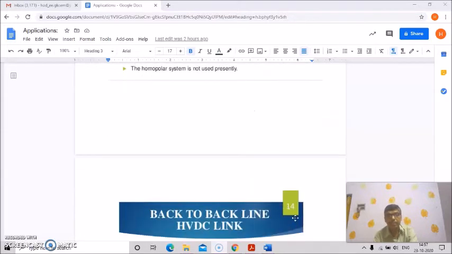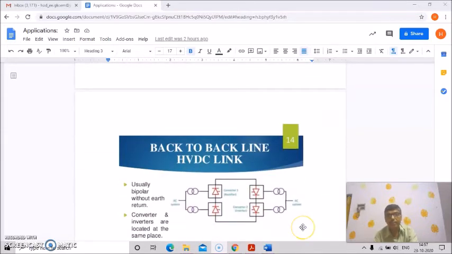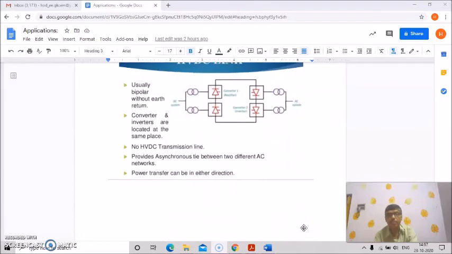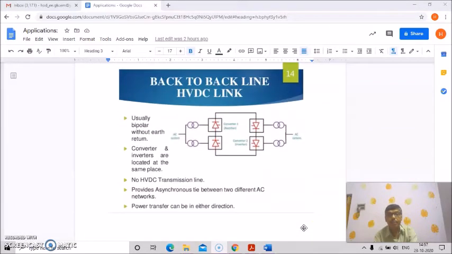So next we'll discuss the back-to-back HVDC link. It is usually bipolar without earth return, and this is the diagram of the back-to-back HVDC link. Converters and inverters are located at the same place.